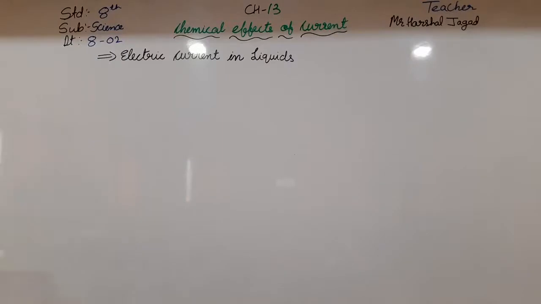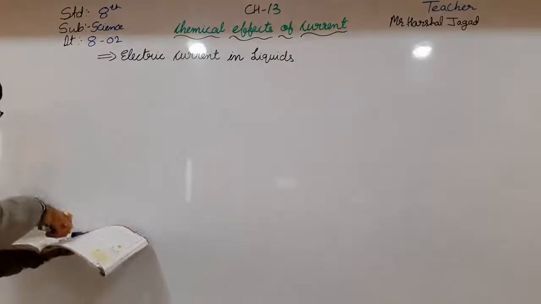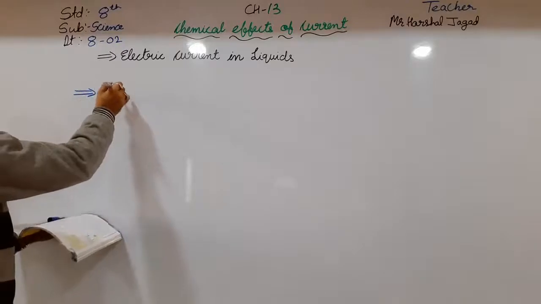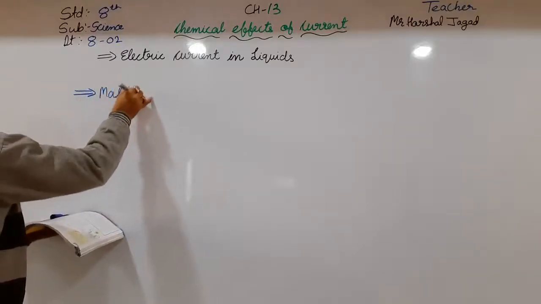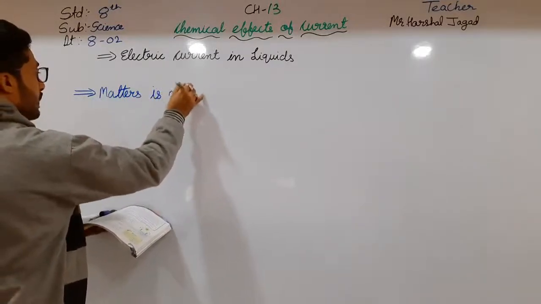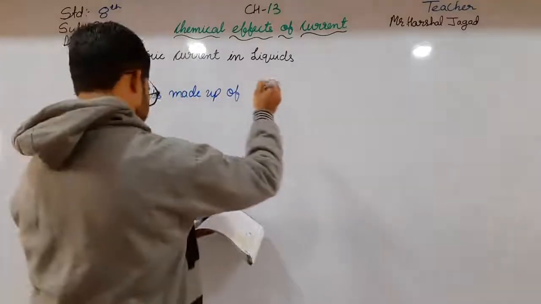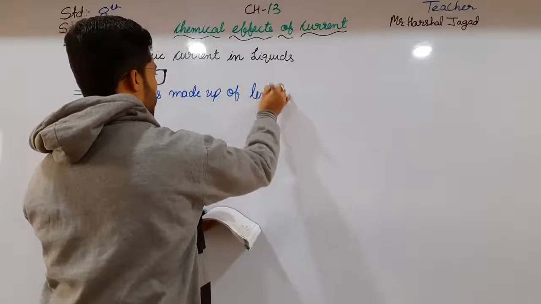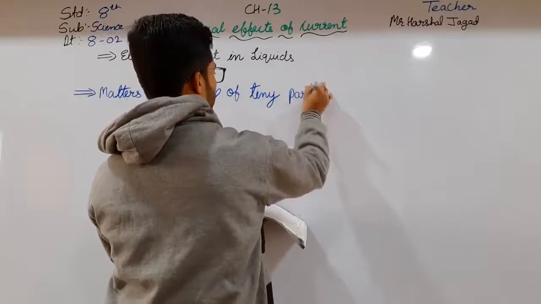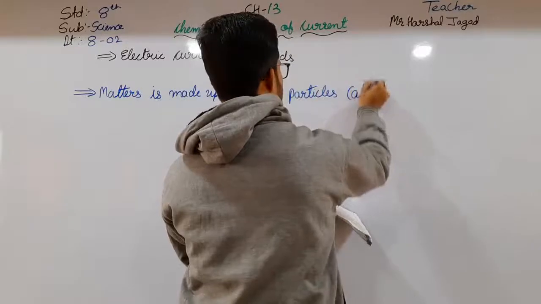So how does electric current flow? For that, here it is given that metals are made up of tiny particles called atoms.